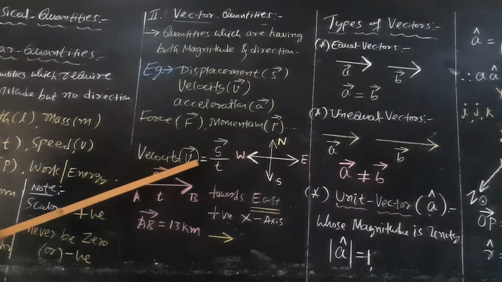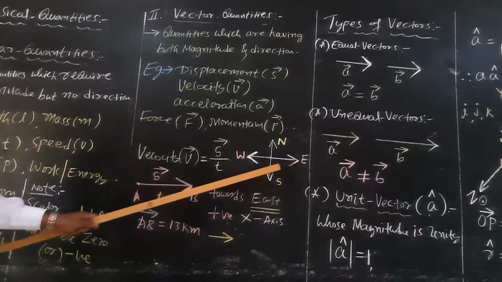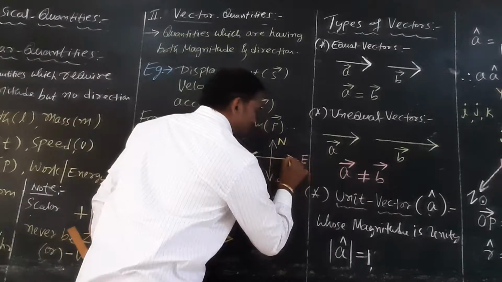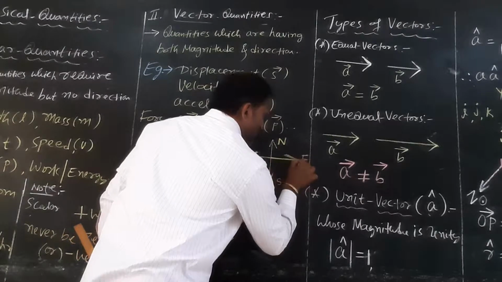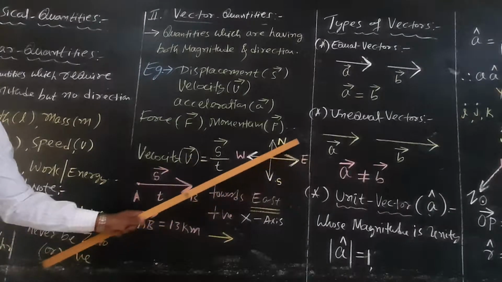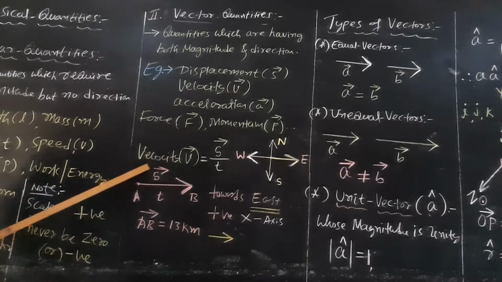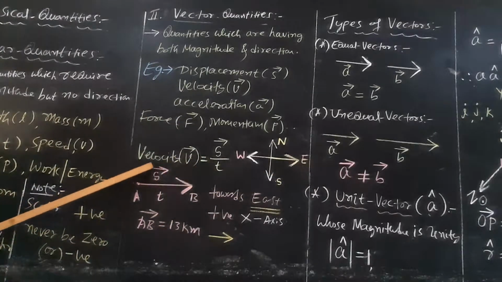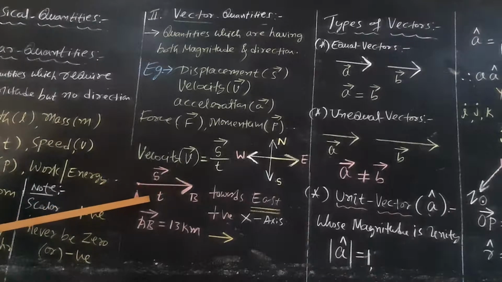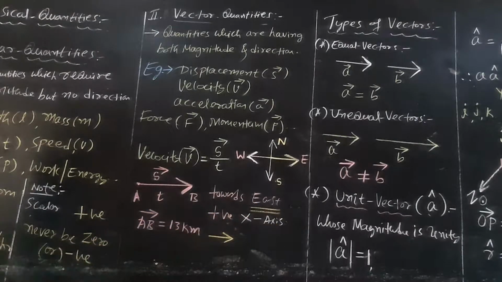Why is displacement a vector? A body is moving from the origin towards east, right? There is a displacement. This is the displacement of the body, whatever the magnitude. So it is displacement towards the right or along the direction of east. Velocity is displacement by time. Please pay attention. So what is velocity? Here, displacement is how much a body is displaced in a given time towards east, that is, along the positive x-axis.